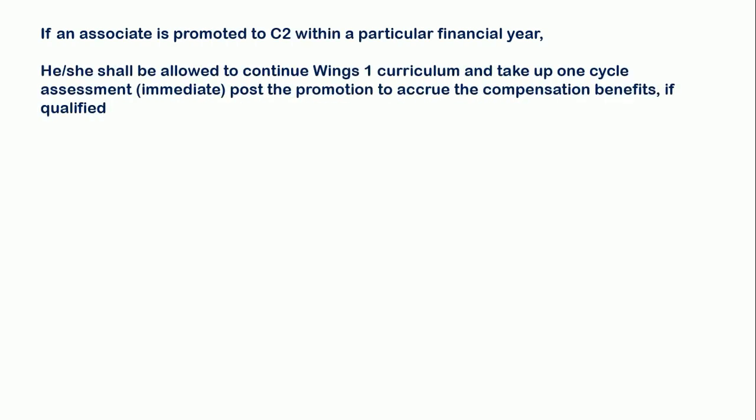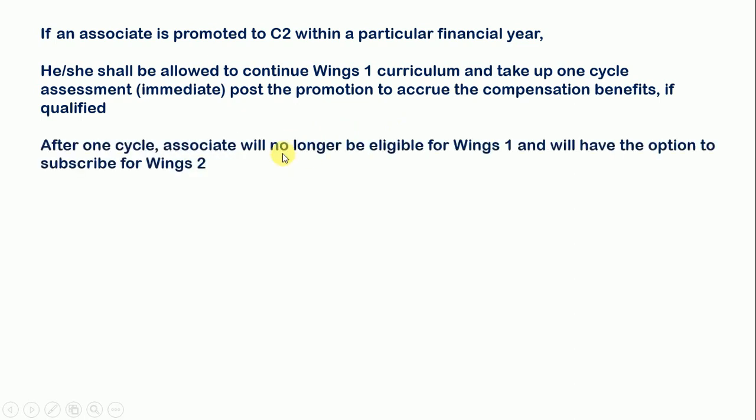Now if an associate is promoted to C2 within a particular financial year, he or she shall be allowed to continue the Wing 1 curriculum and take up one cycle assessment immediately. That will be the immediate next one, post the promotion, to accrue the compensation benefit if qualified. After one cycle, the associate will no longer be eligible for Wing 1 and will have the option to subscribe for Wing 2.